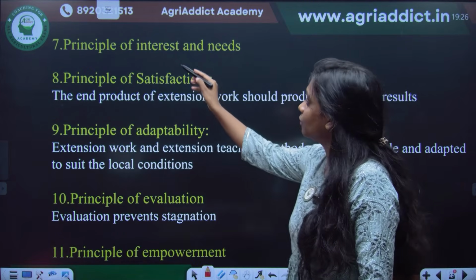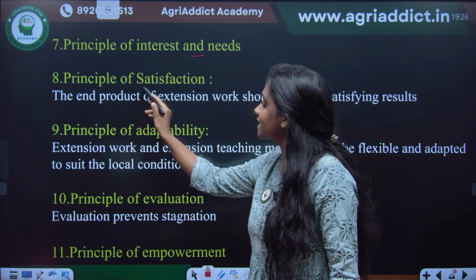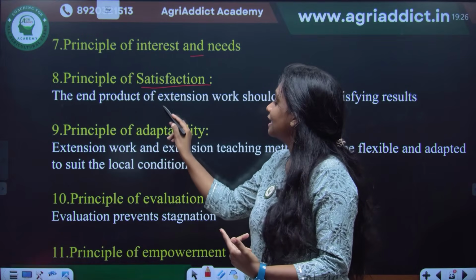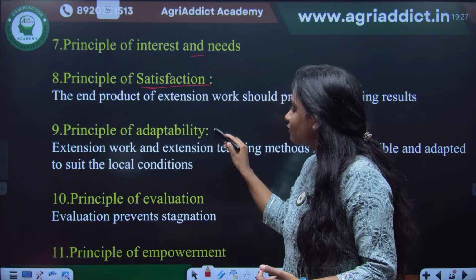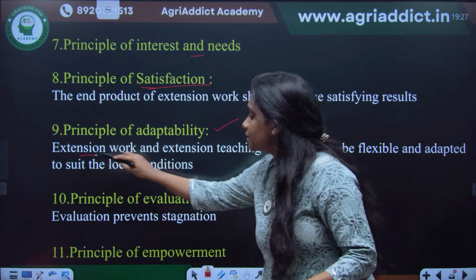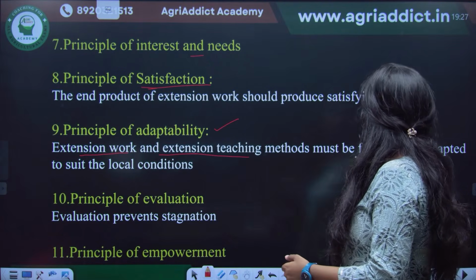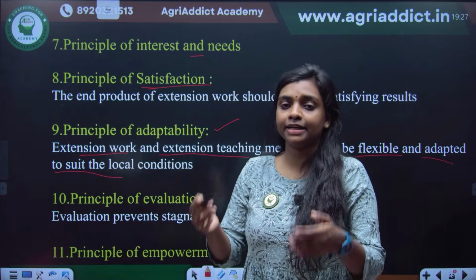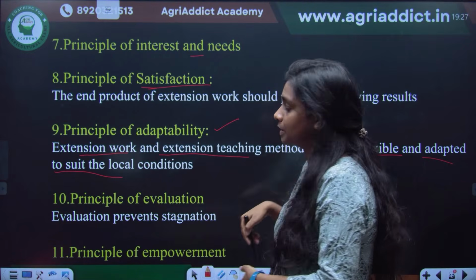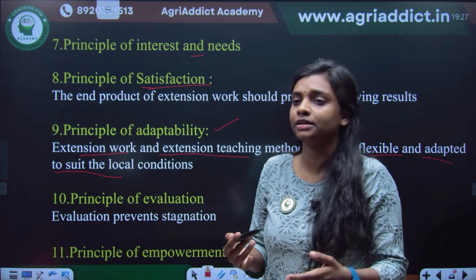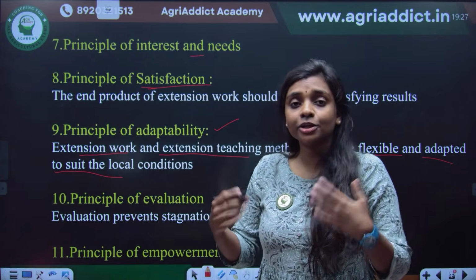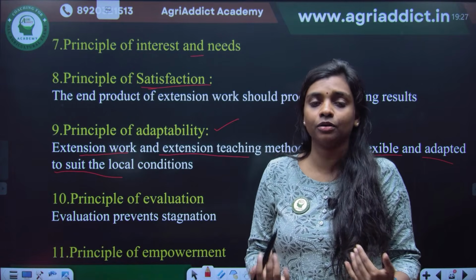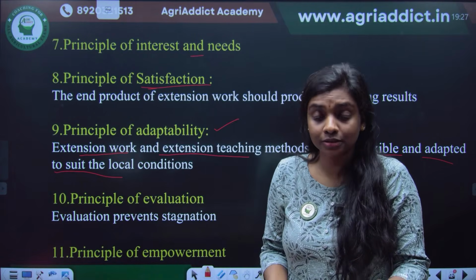Then we come to the principle of interest and need, as we told. Principle of satisfaction: at the end of our extension program, the farmers should get satisfaction. And principle of adaptability: extension work and teaching methods must be flexible and adapted to suit local conditions. I am currently here to teach you with PowerPoint presentations, so what if the screen is not working? Then I should be flexible and teach you with just a camera on me, and whatever I know, I will tell you.